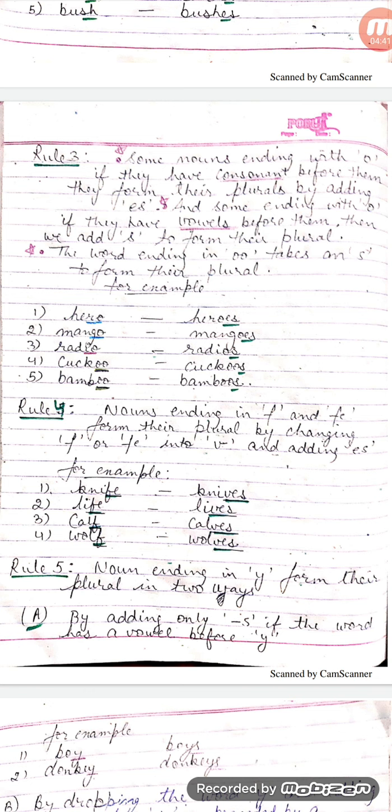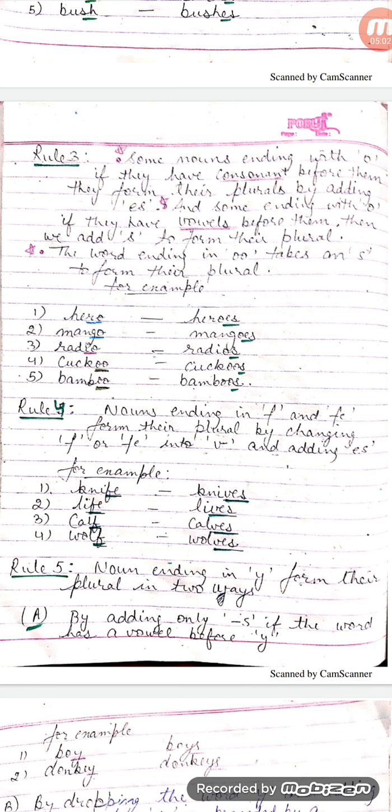Also, the words ending in double o take s to form their plural. For example, hero, heroes, mango, mangoes, radio, radios, cuckoo, cuckoos, bamboo, bamboos.